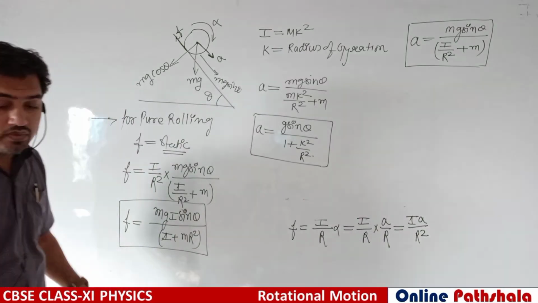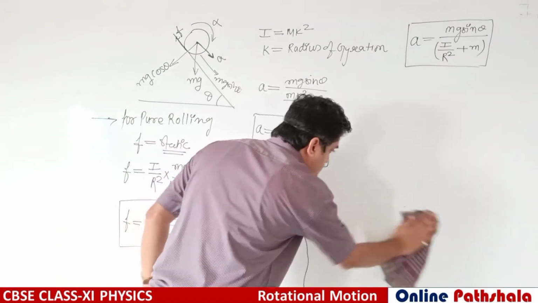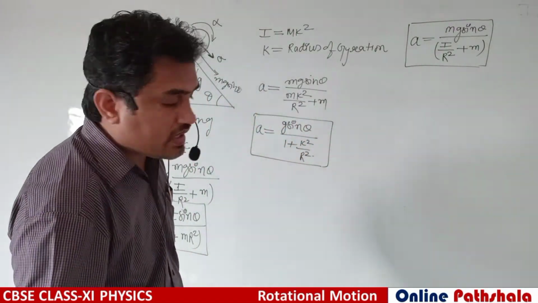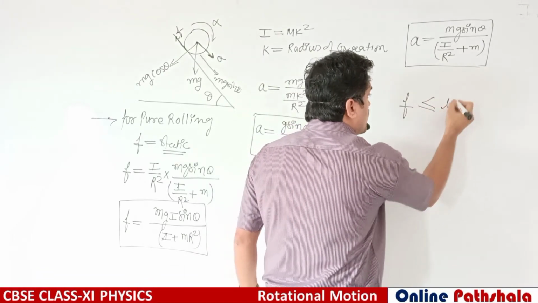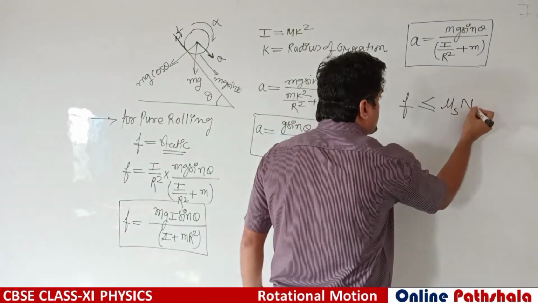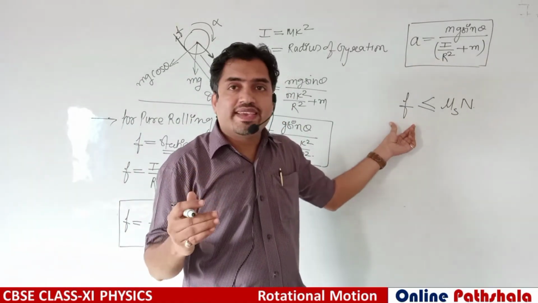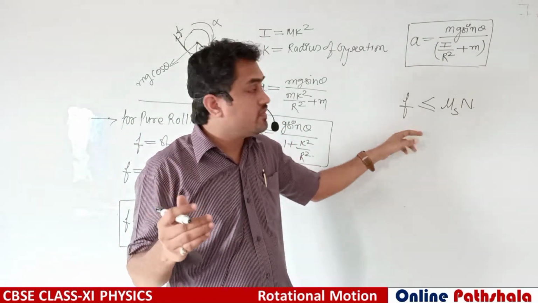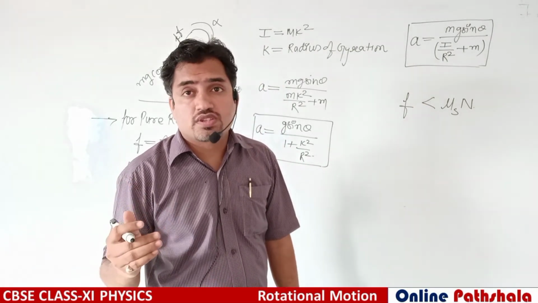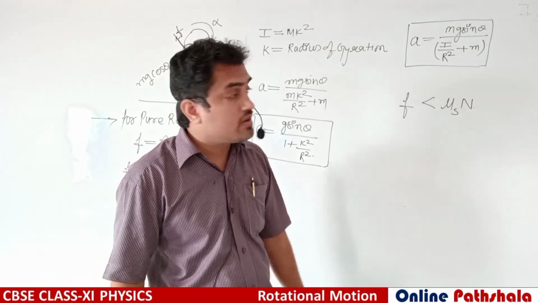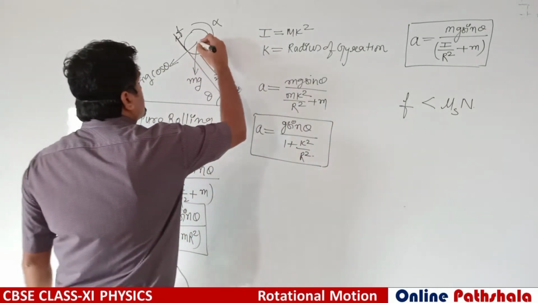Now this friction force is static in nature, thus you can say F should be less than or equal to mu S into normal reaction. Static friction force is always less than the limiting friction force, the maximum friction force, mu S into N.